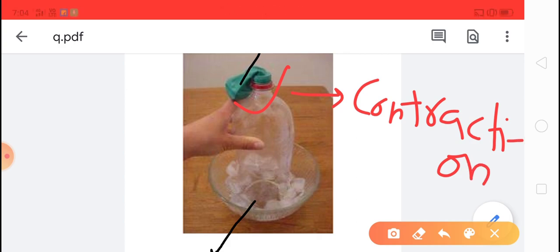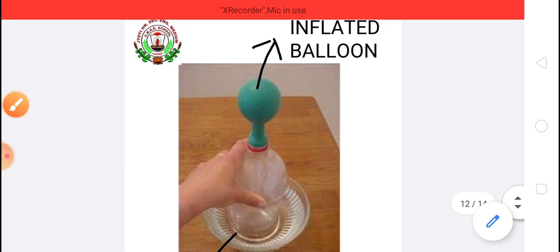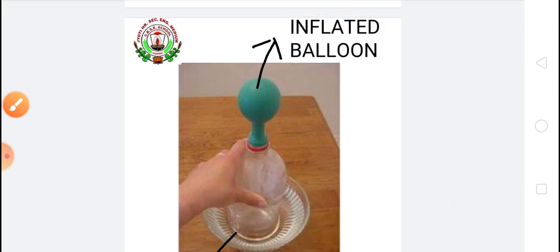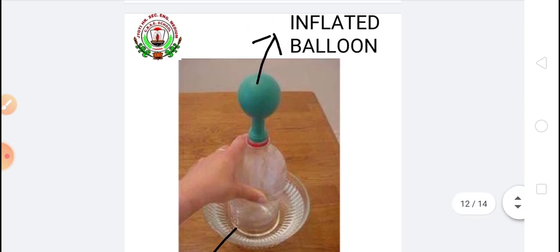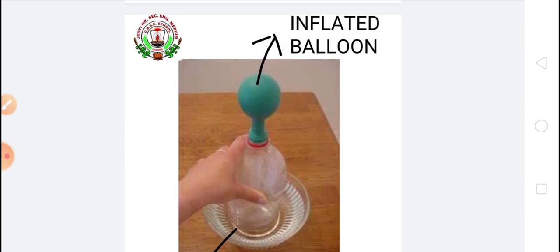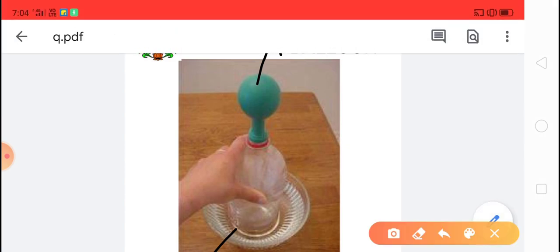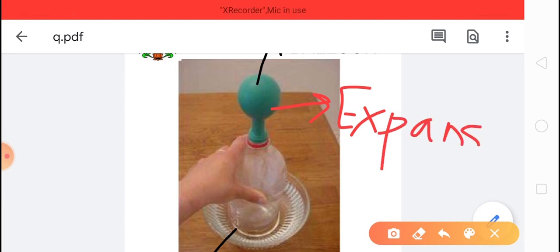Okay, and when we put this bottle in hot water, the balloon inflated. This increased size of the balloon on heating is called expansion.